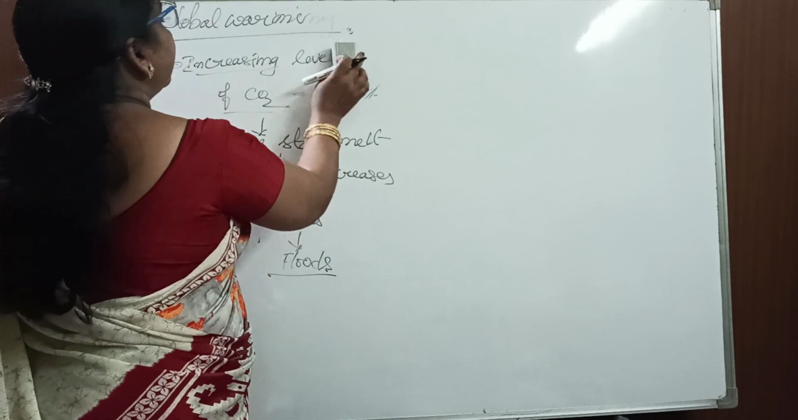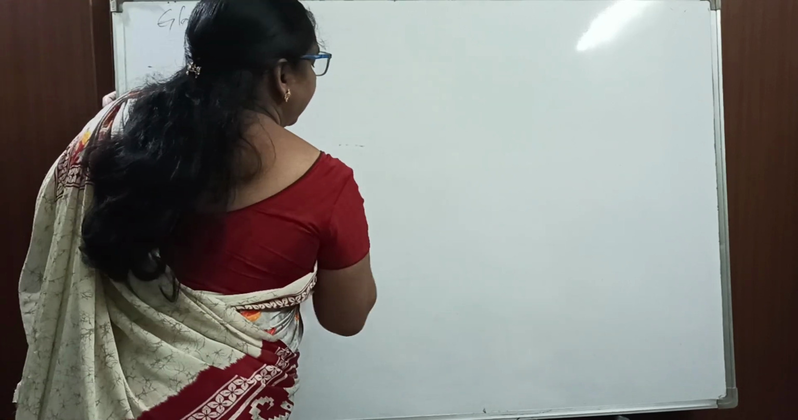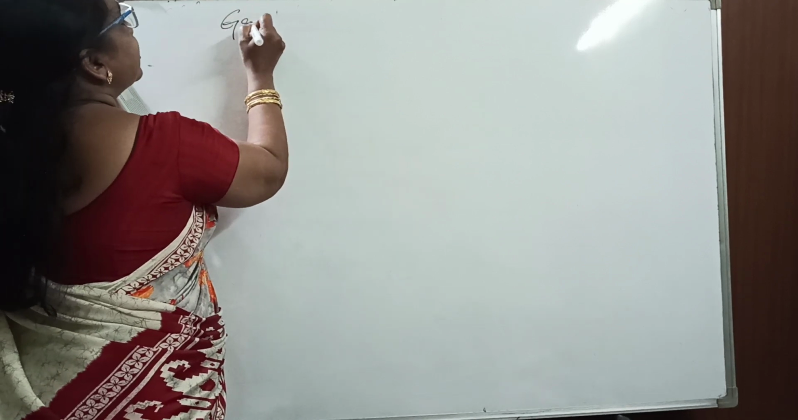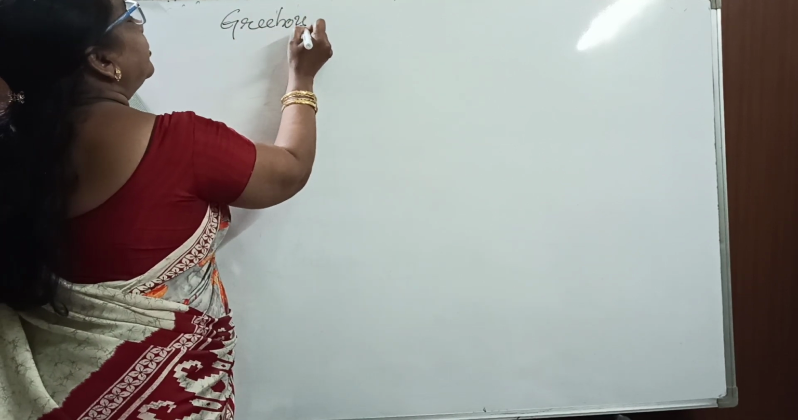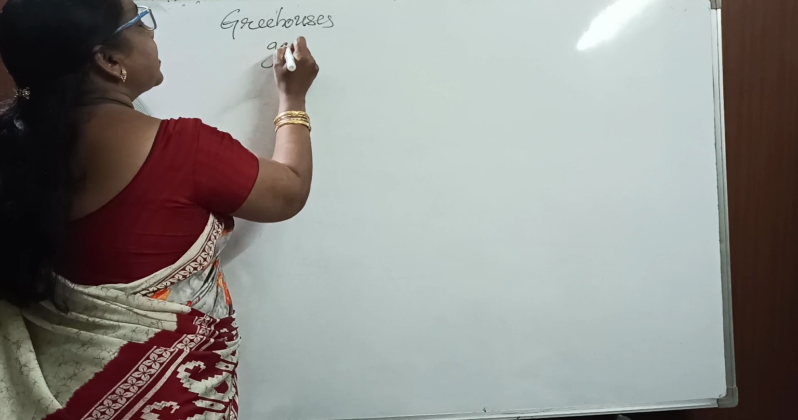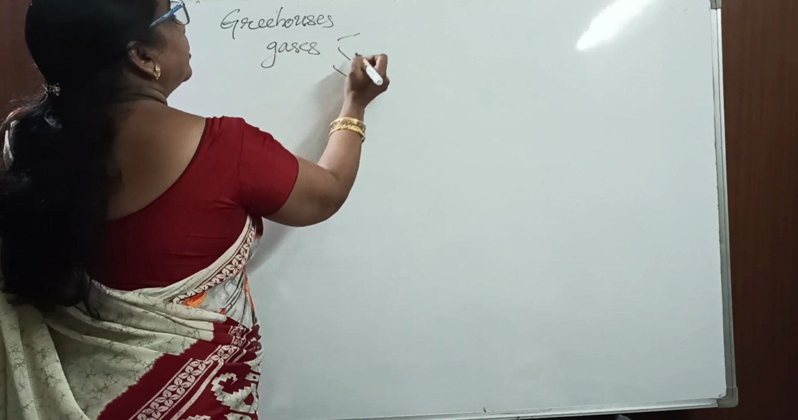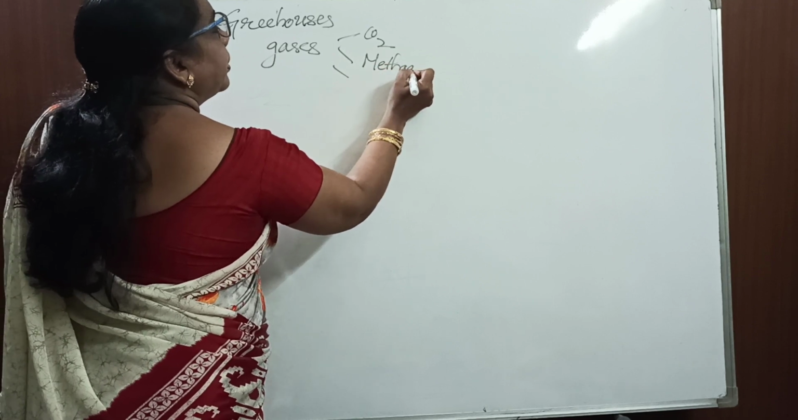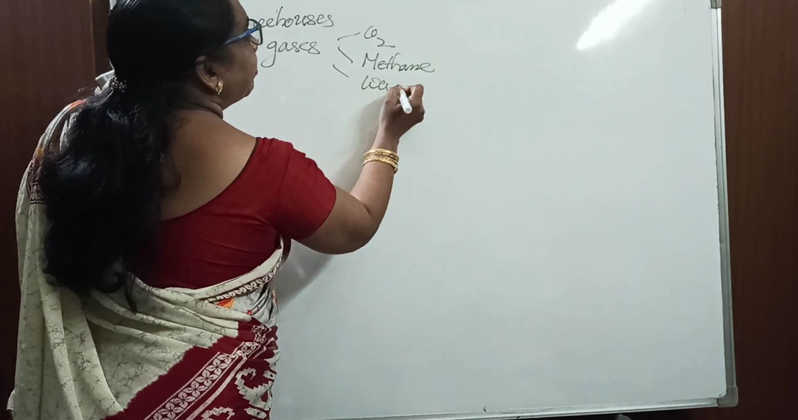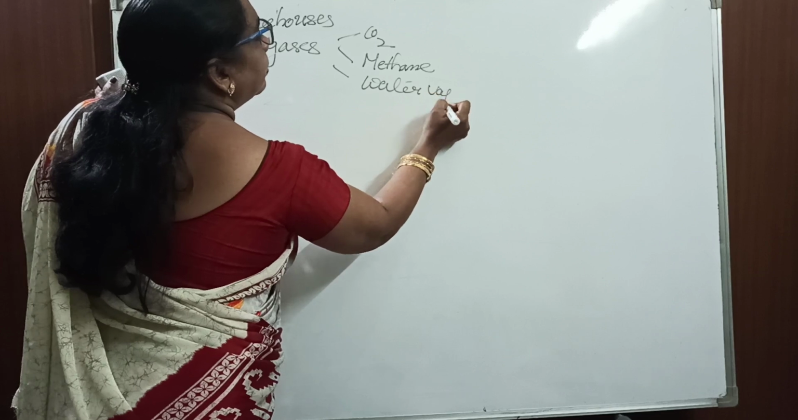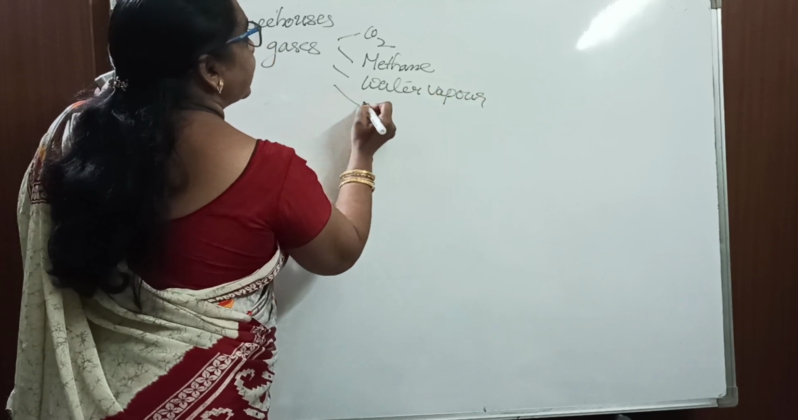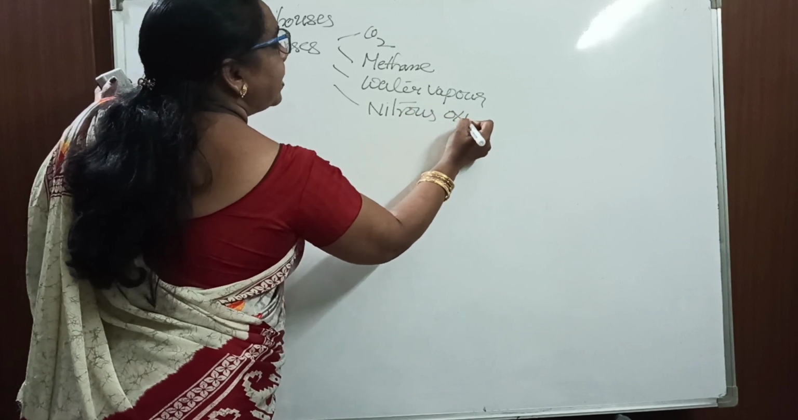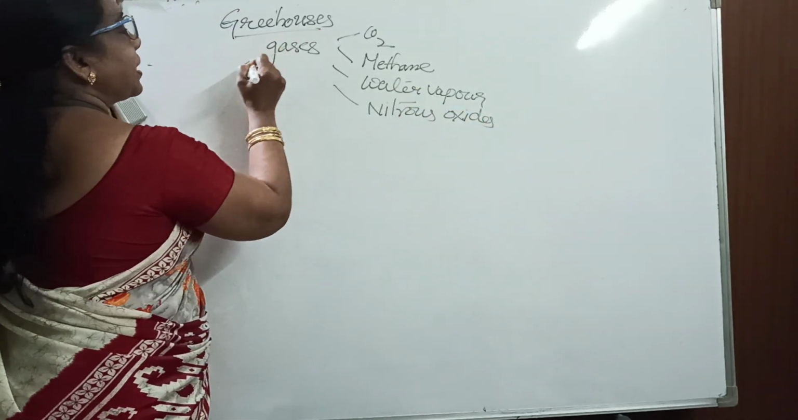What are called greenhouse gases? When coming to greenhouse gases, like carbon dioxide, methane, and even water vapor also, yes, nitrous oxide, these come under the greenhouse gases.